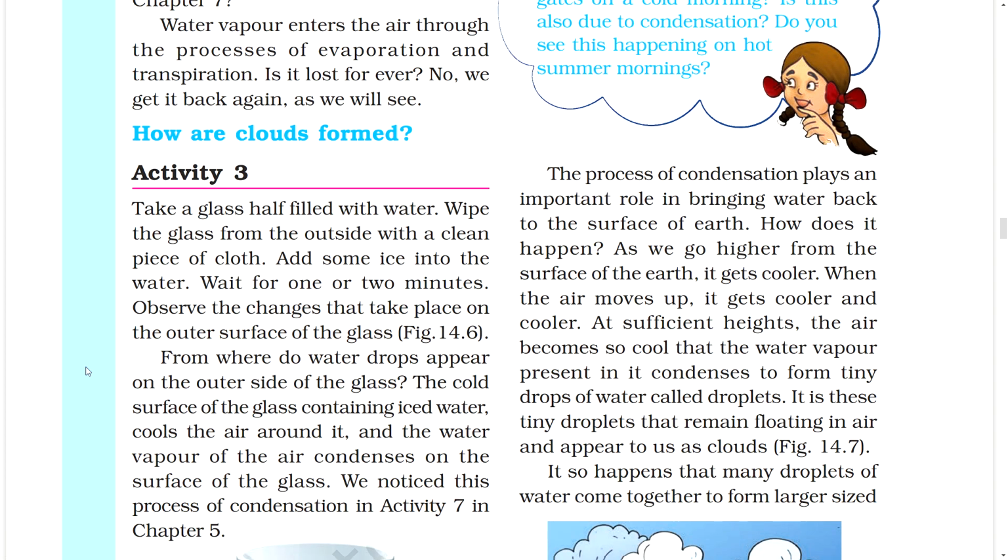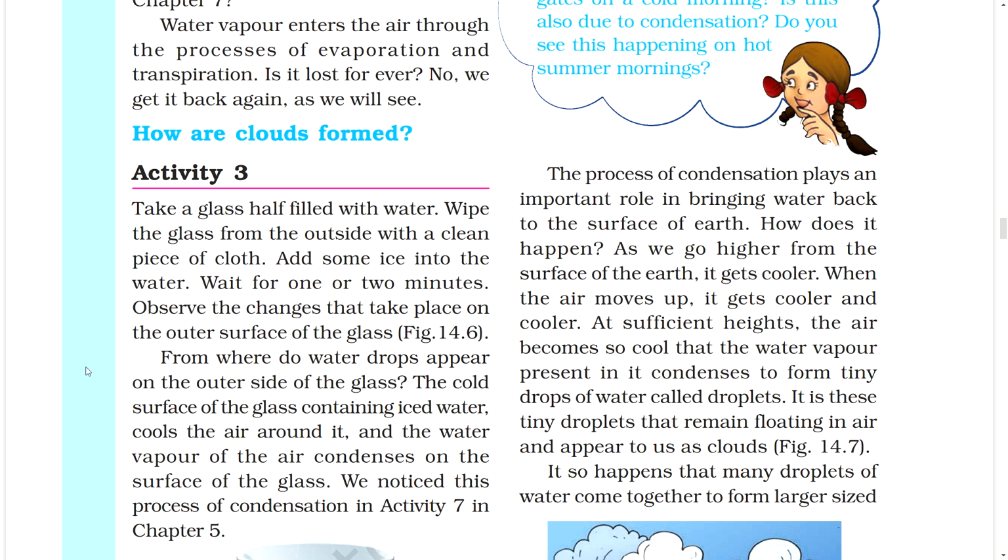The process of condensation plays an important role in bringing water back to the surface of Earth. How does it happen? As we go higher from the surface of the Earth, it gets cooler. When the air moves up, it gets cooler and cooler.